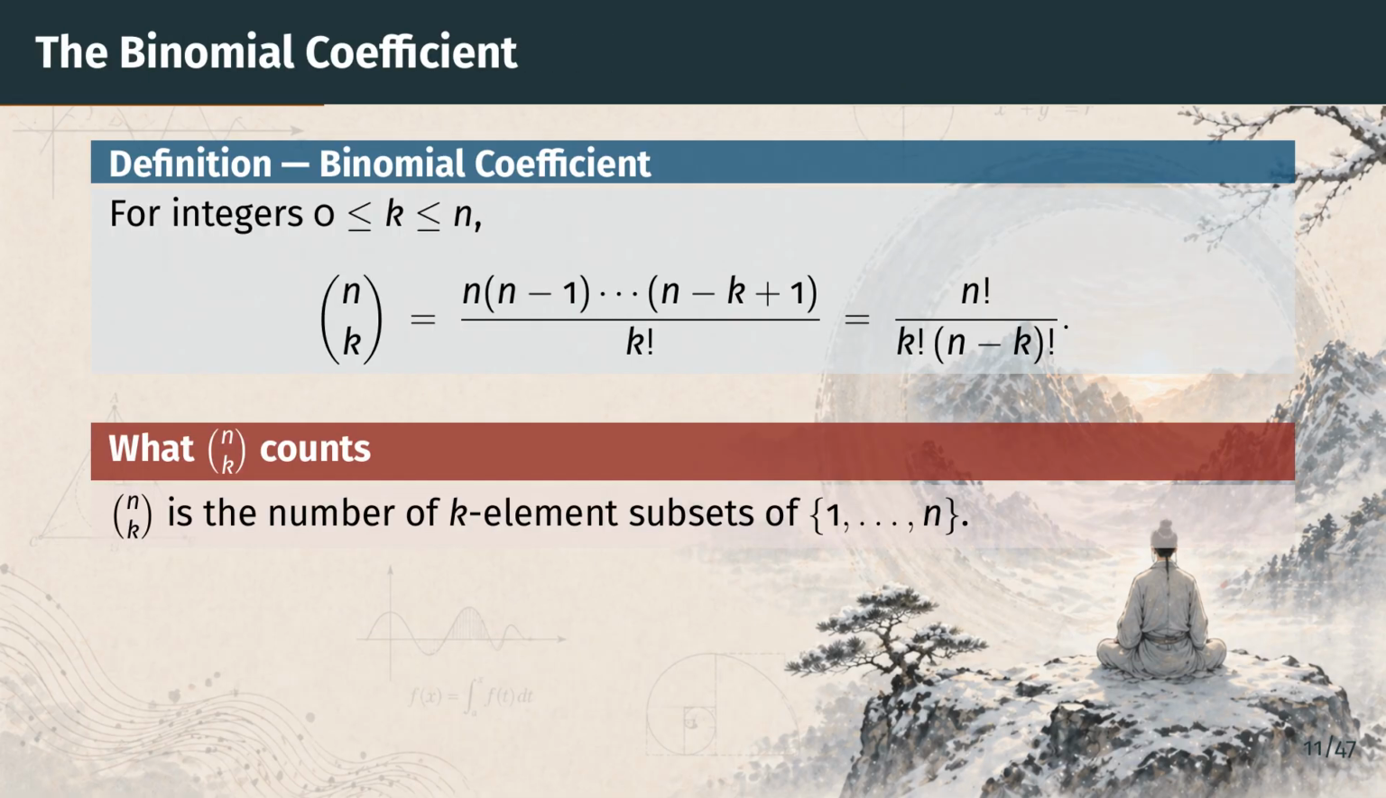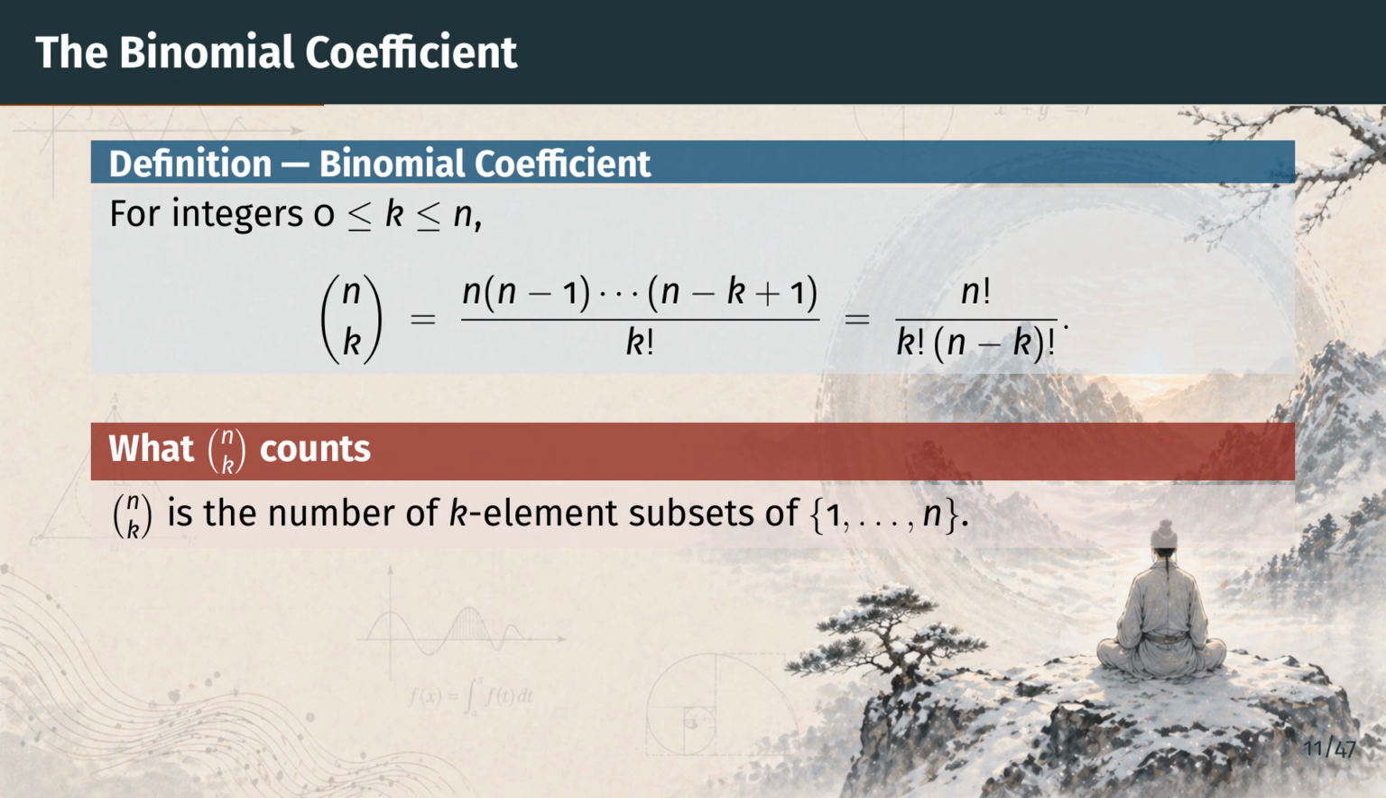With the factorial defined, we can introduce the binomial coefficient. By definition, n choose k is a product of k consecutive integers, n times n minus 1, down to n minus k plus 1, all divided by k factorial. As the slide shows, this equals n factorial over k factorial times n minus k factorial.